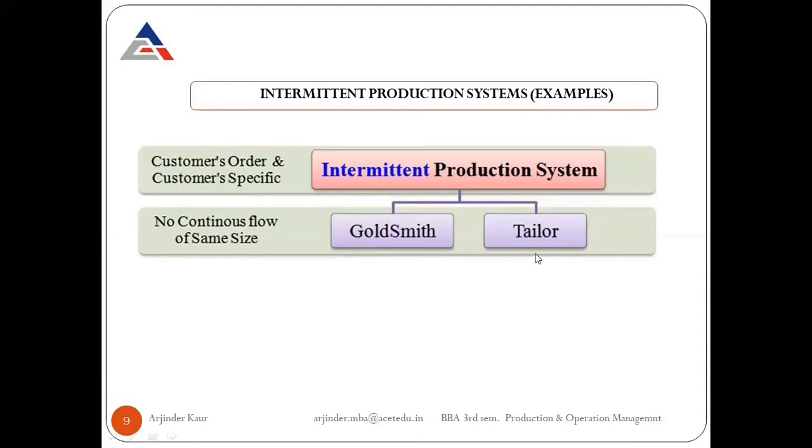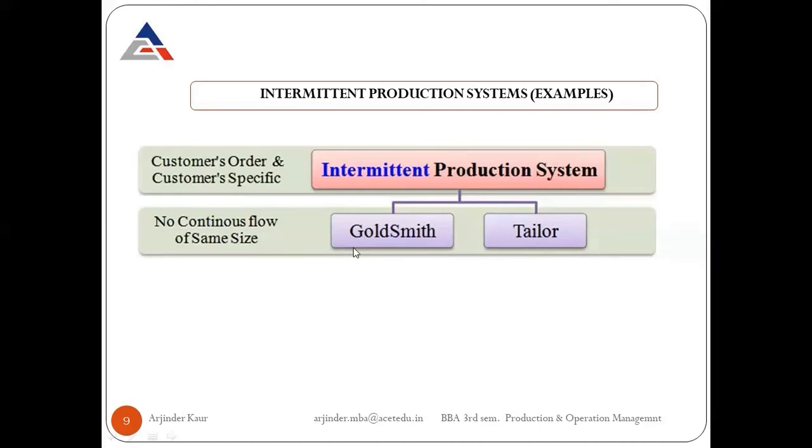So a tailor stitches a number of costumes for different consumers as per their orders, and each costume stitched or designed by the tailor will be different from the other costumes designed for other customers. So once they complete one order, they start with stitching the next one.